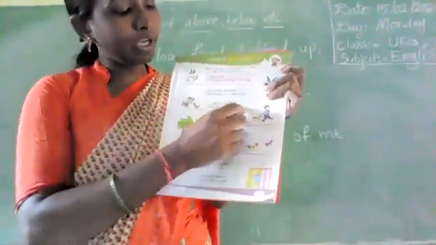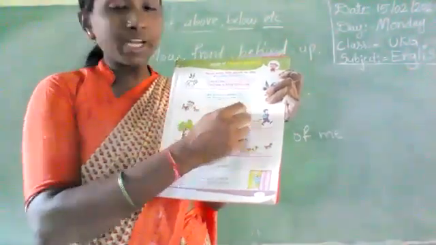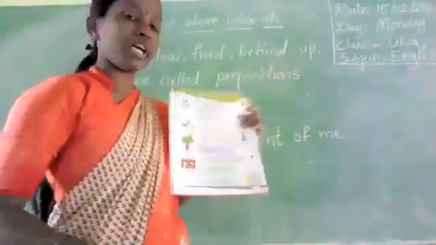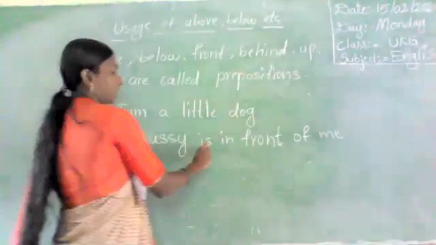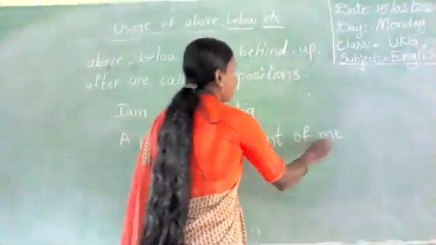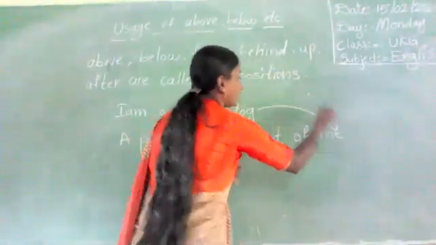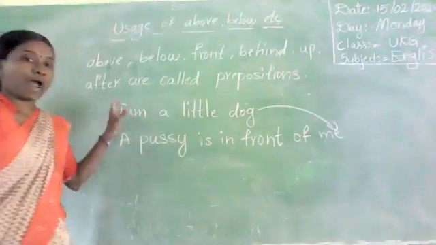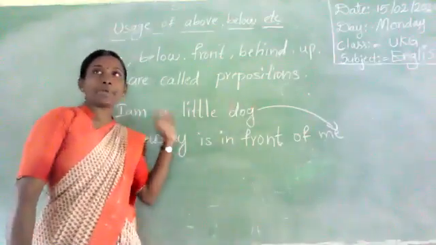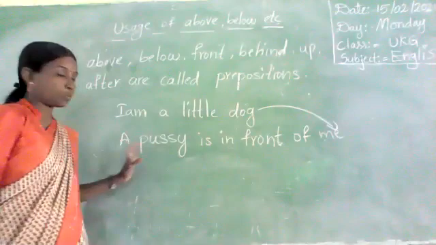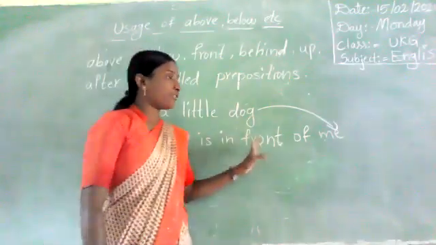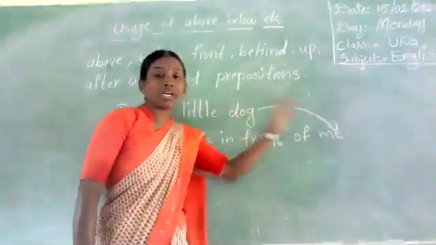In front of me. A pussy is in front of me. Me, who here? Dog. I am a little dog. A pussy is in front of me. Me, who here? Dog.